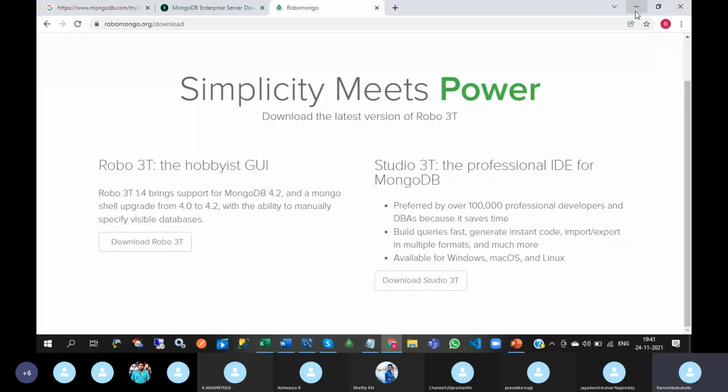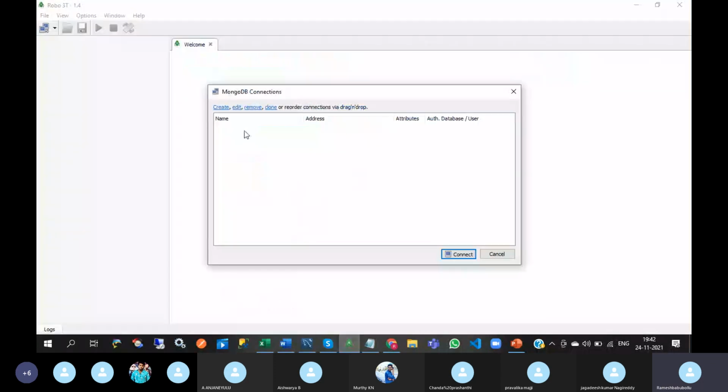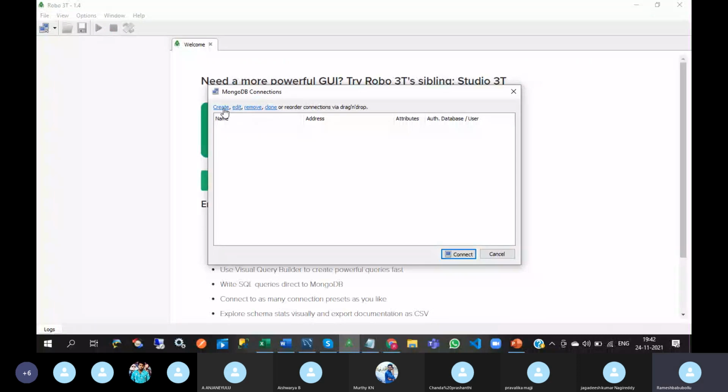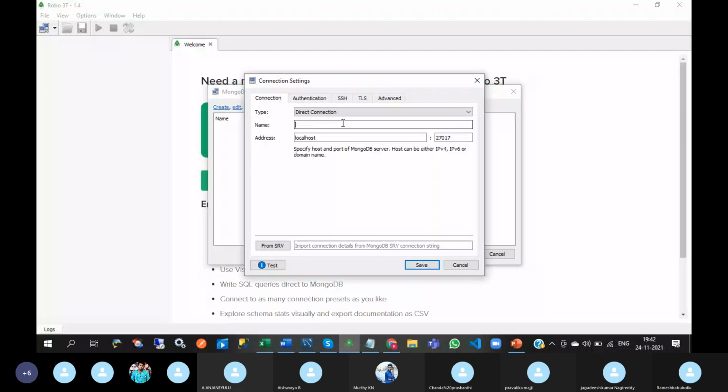Next. After installing MongoDB and Robo 3D, just go to this. This is the Robo 3D. Here create, edit, remove, four options are there. So you just go to create, and I'm giving a connection name for this, like local system.